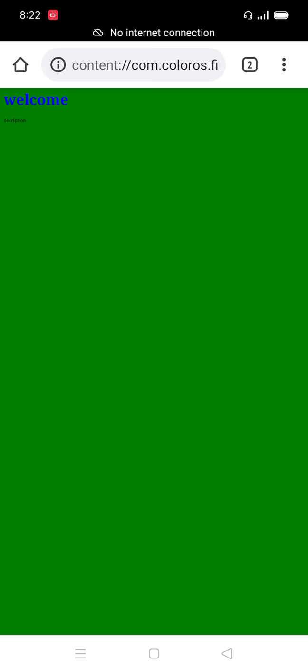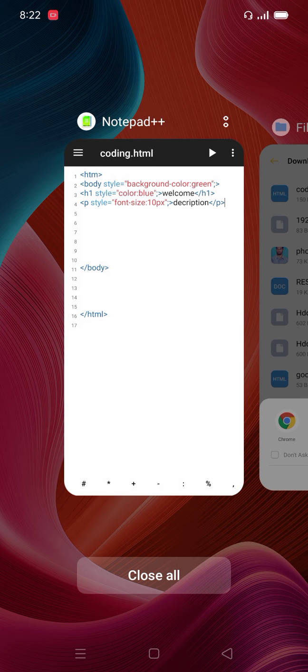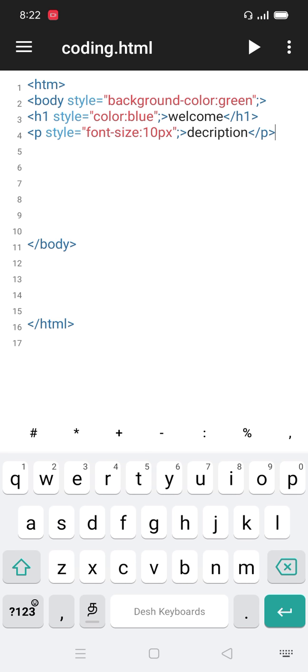The heading color is successfully shown. After that, the description paragraph uses black color and this size, so two variants of style are in use. I increased the font size, so it does not display clearly.